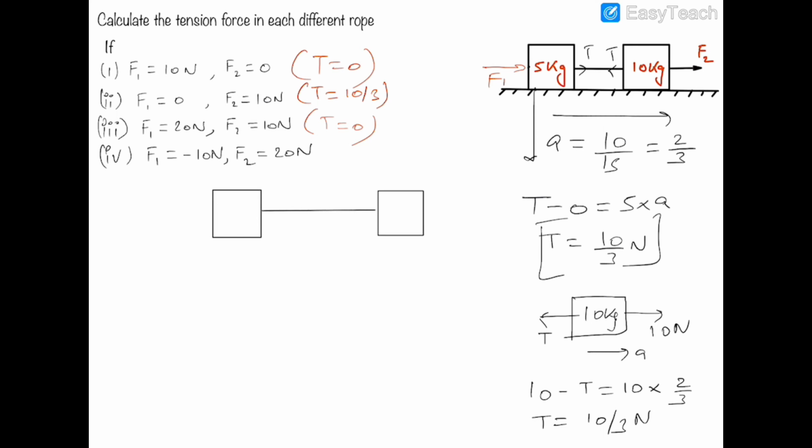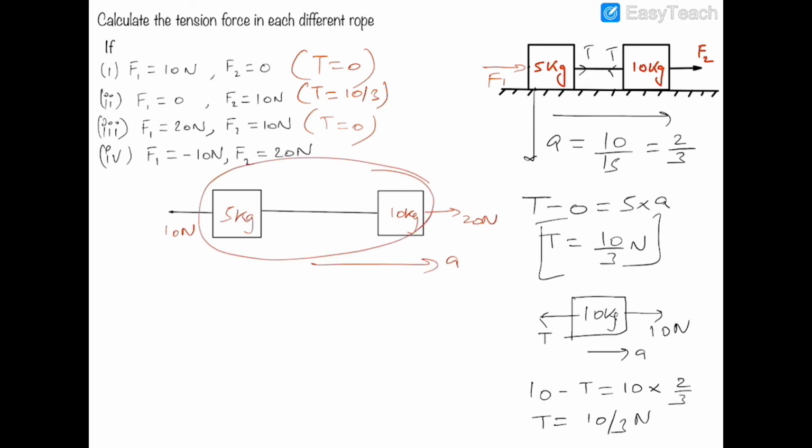Now in the fourth case, there is a situation in which we are pulling these blocks apart, which means minus 10 Newton force, that is, F1 is acting towards the left side. This is 10 Newton, and this is 20 Newton. But obviously 20 Newton is greater than 10 Newton, hence they will move as a system in the forward direction with an acceleration a. The net force will be 20 minus 10 equal to 15a, and a will be equal to 2 by 3 meters per second square.